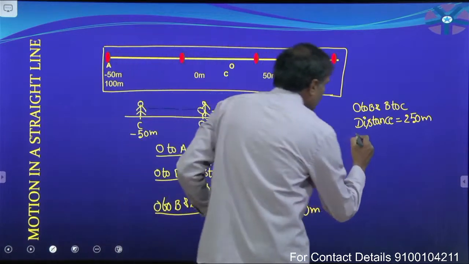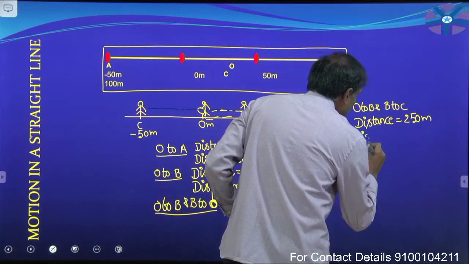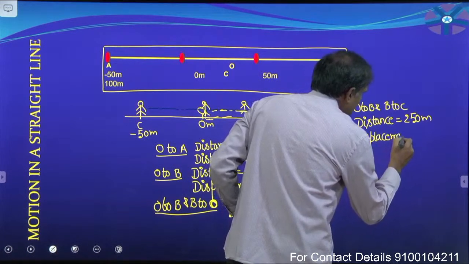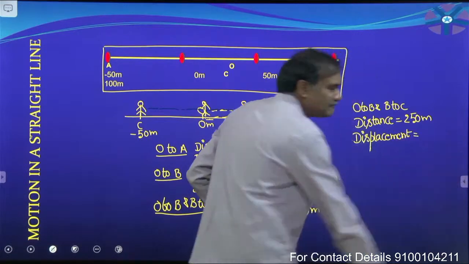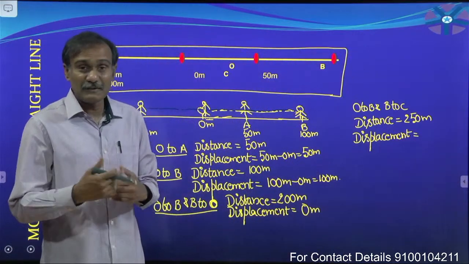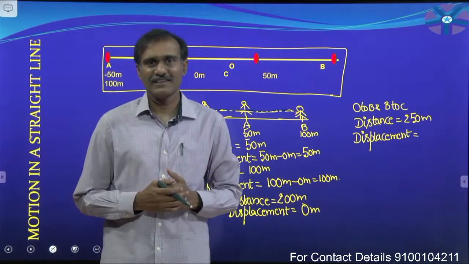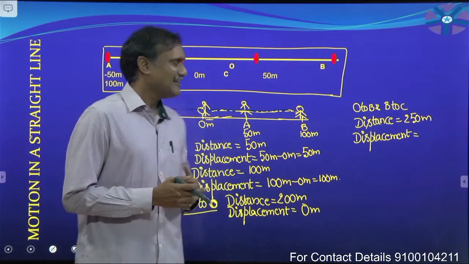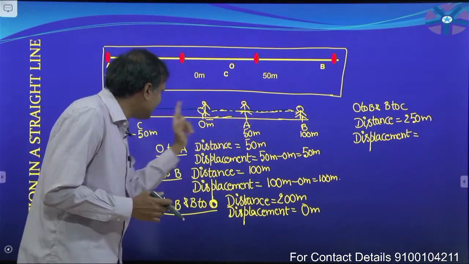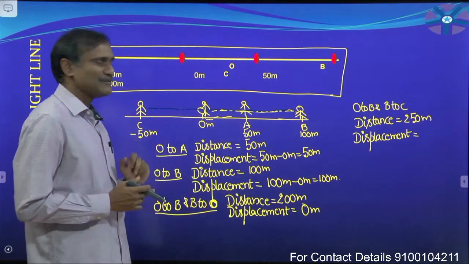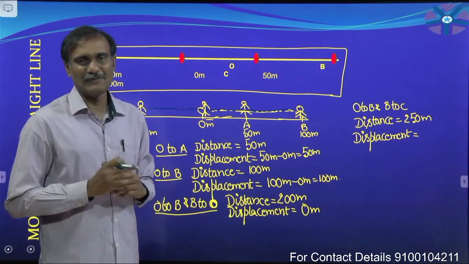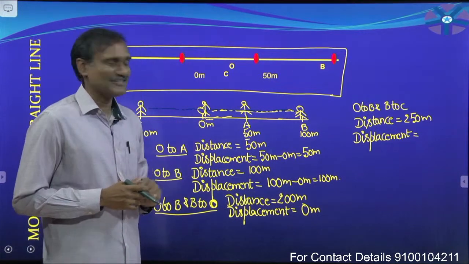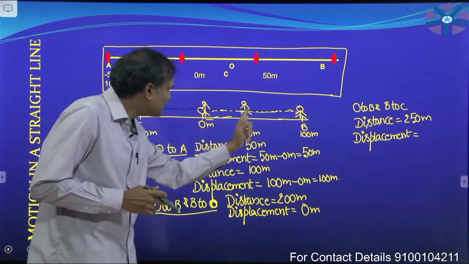Now you tell me the displacement covered by the particle. What is the displacement covered by the particle? Displacement means, yes, final position minus initial position. For his journey, what is the final position? C is the final position. Yes, and this is the initial position. He starts here and he is moving in this manner.